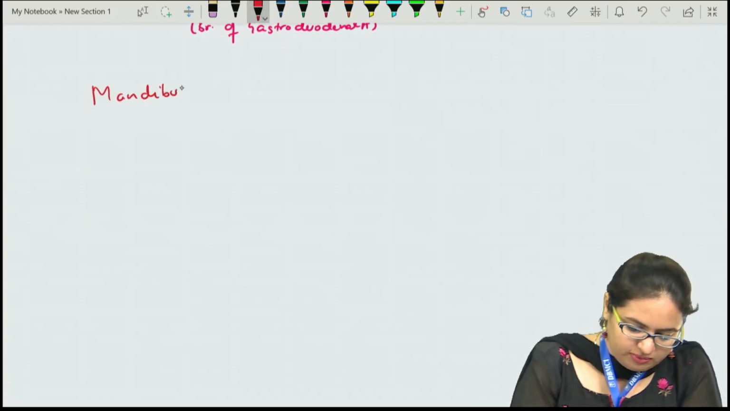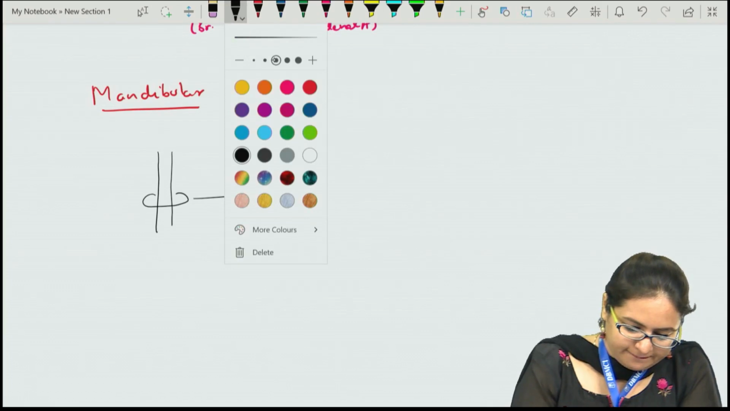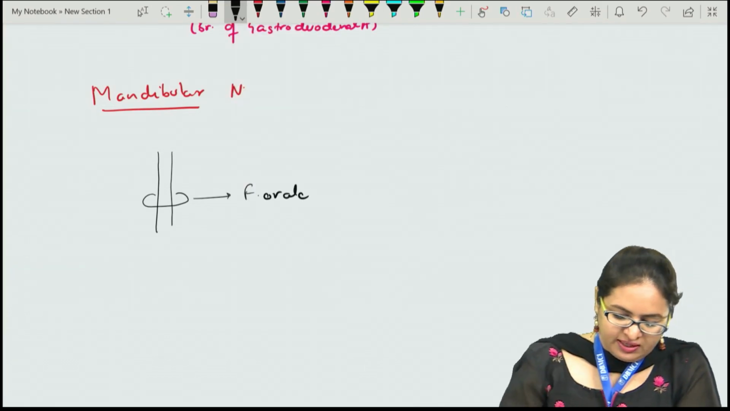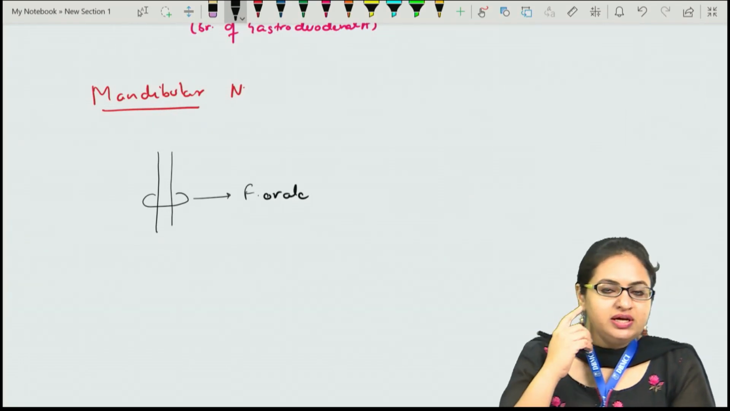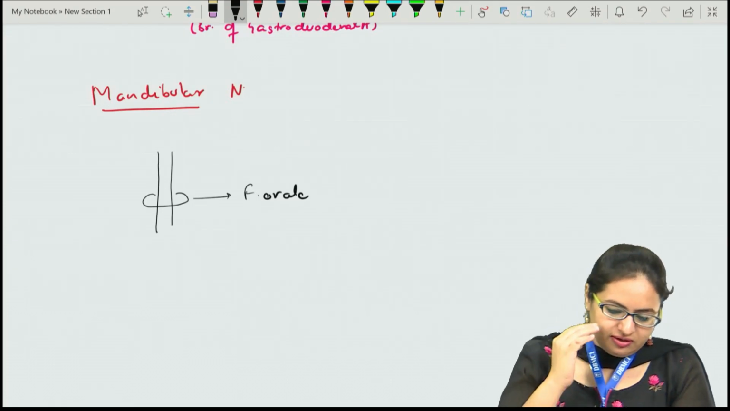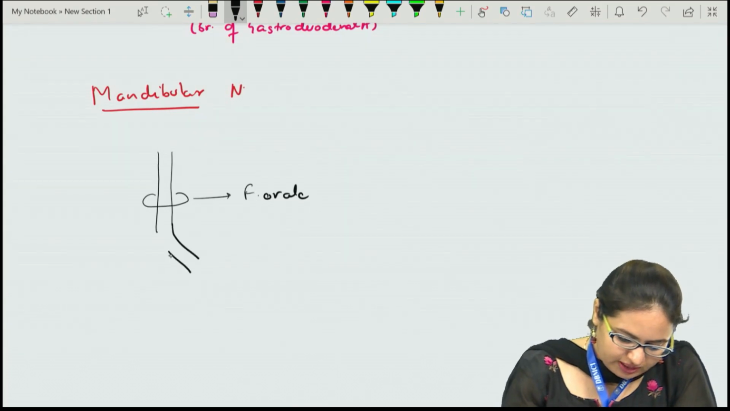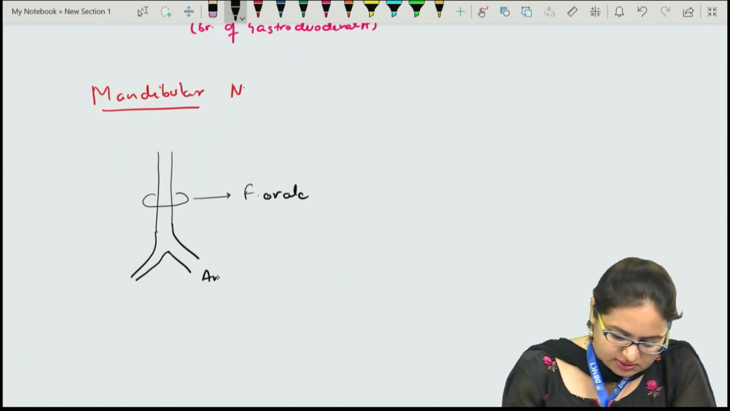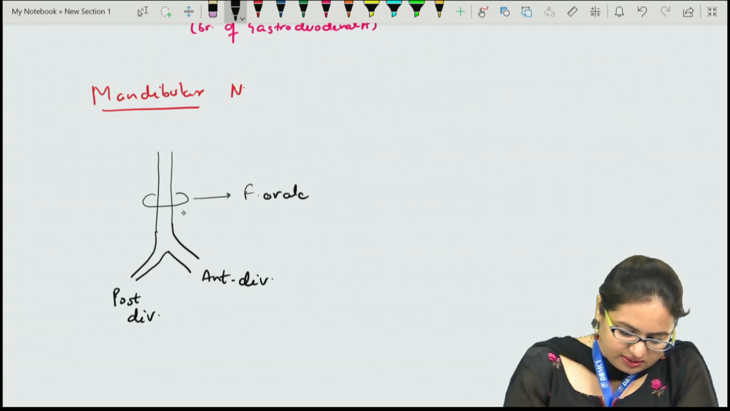When we talk about the mandibular nerve, as it is arising, it is passing through the foramen ovale, which is present in the middle cranial fossa, and it comes down into the infratemporal fossa region. In the infratemporal fossa, it divides into two divisions, that is the anterior and the posterior division. This is the anterior division and this is the posterior division, and this portion over here is the trunk of the mandibular nerve.